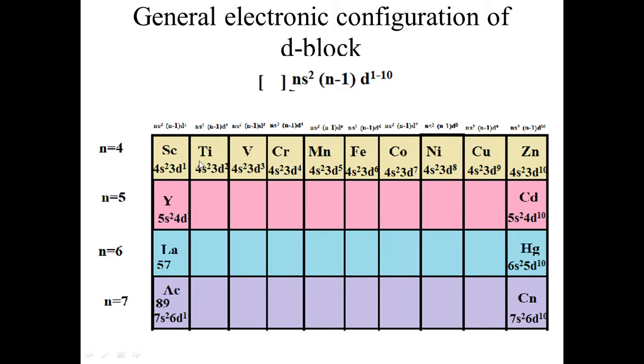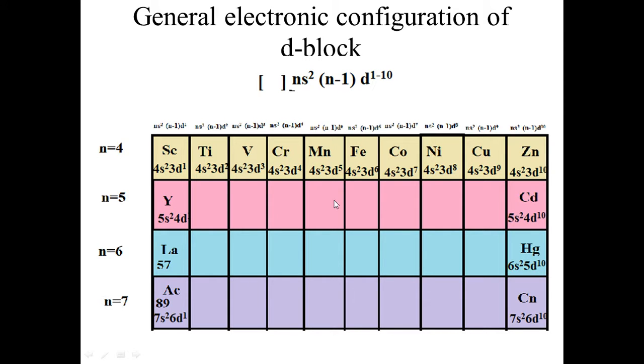Here n represents the period number. So if we write the outermost electron configuration for yttrium, you have to replace this n by 5 and this d by n minus 1, that is 5 minus 1, that is 4.